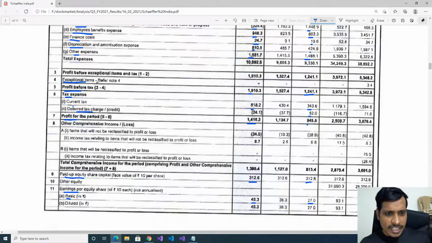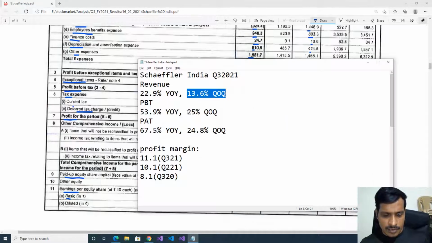Later, exceptional items: we don't have any exceptional items, so we'll ignore it. Later, profit before tax: previous quarter 152 crores, this quarter 191 crores. We'll check it in percentage. Here, 25% quarter on quarter increase. Profit before tax increased 25% quarter on quarter, this is a positive sign.